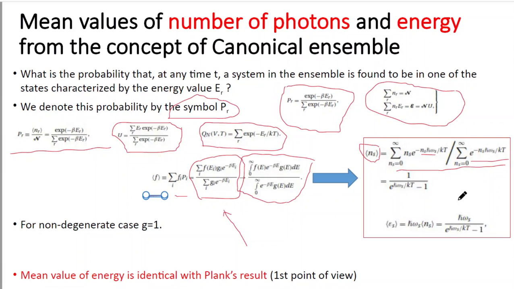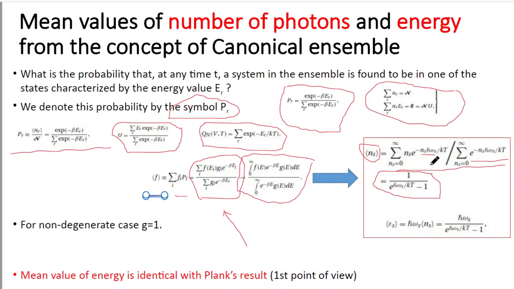Now you have to express the numerator and denominator in some power series, and after the simplification you will obtain the mean value of the number of particles. This is the mean value of the number of particles, but you have to evaluate this particular expression.